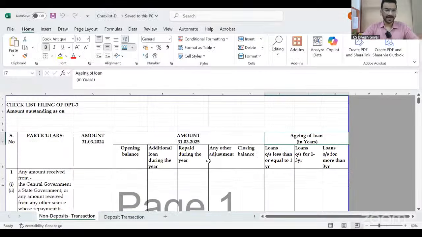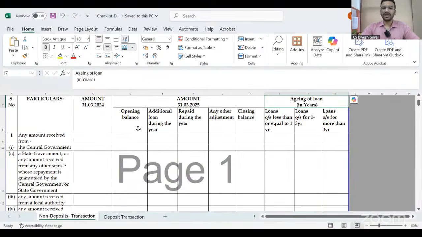Like, what is the structure of the form? What are the information we have to mention in the form? I think everyone will be aware which type of information we generally mention under the DPT-3 form. I'm just discussing the option. You can see the checklist we have prepared. You have to mention the opening balance in the DPT-3, addition during the year, repaid during the year, any other adjustment, and closing balance. First, I will discuss this.